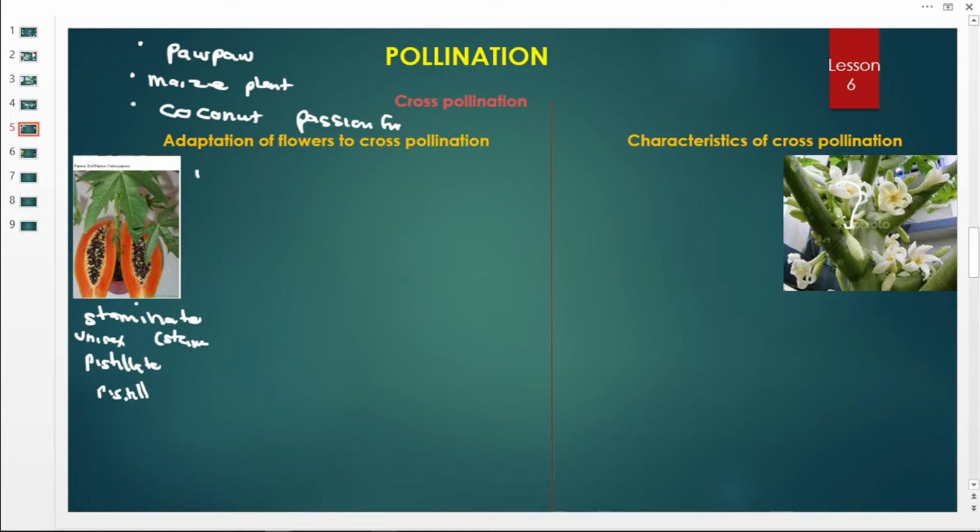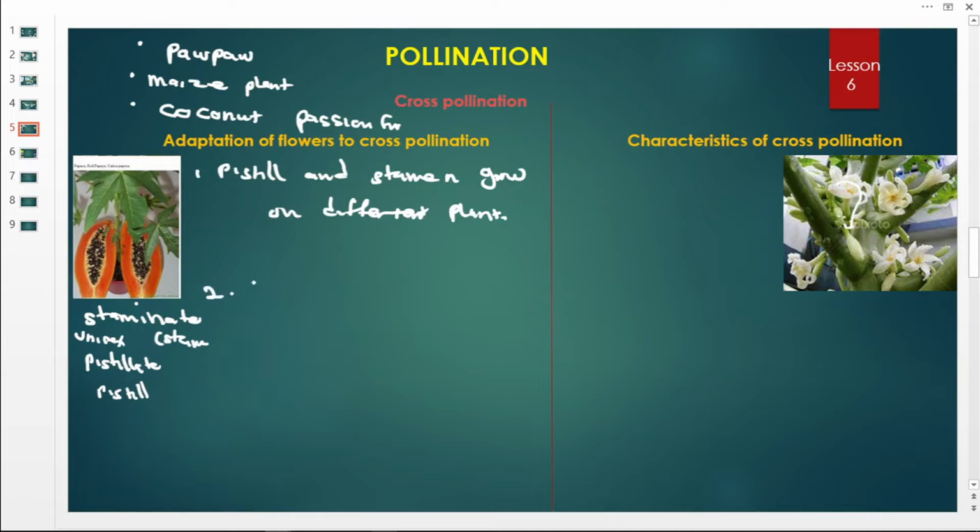So that one calls for the crossing of pollen grains from the male plant to the female plant. Therefore the adaptation becomes, let us write it here, that the pistil and the stamen grow on different plants. For example, the purples, the pistillate and the staminate. That is one.